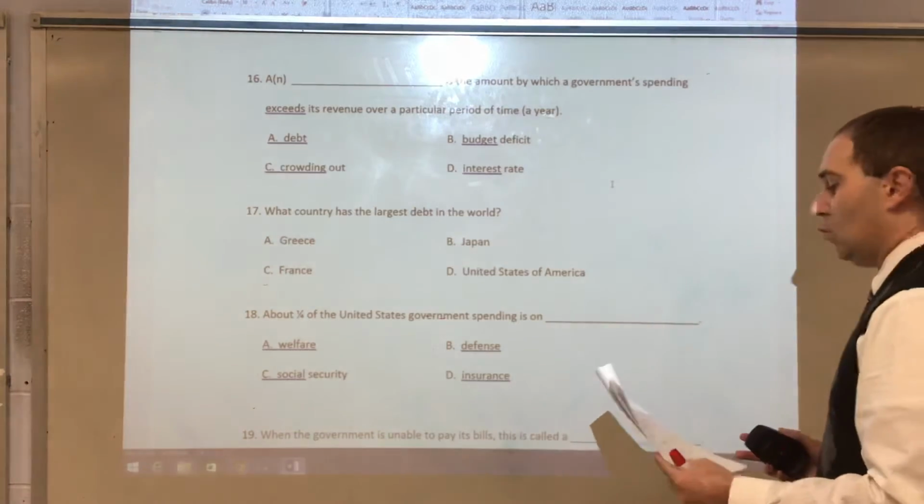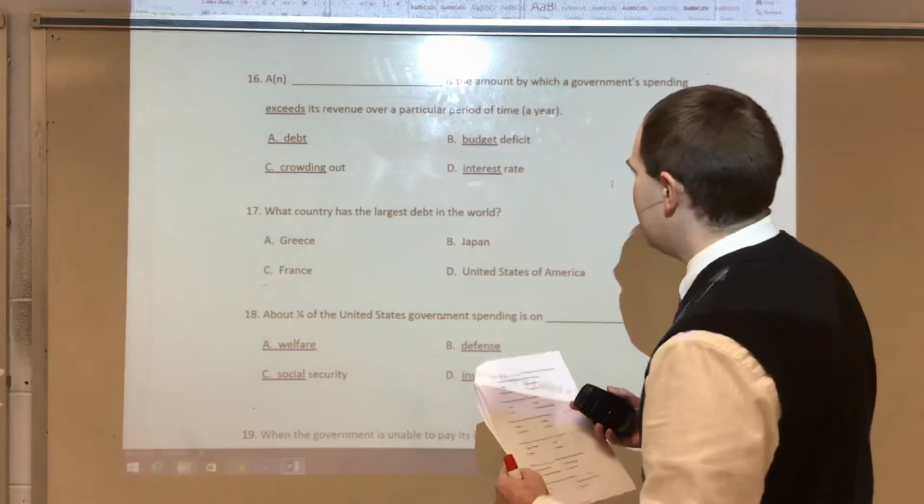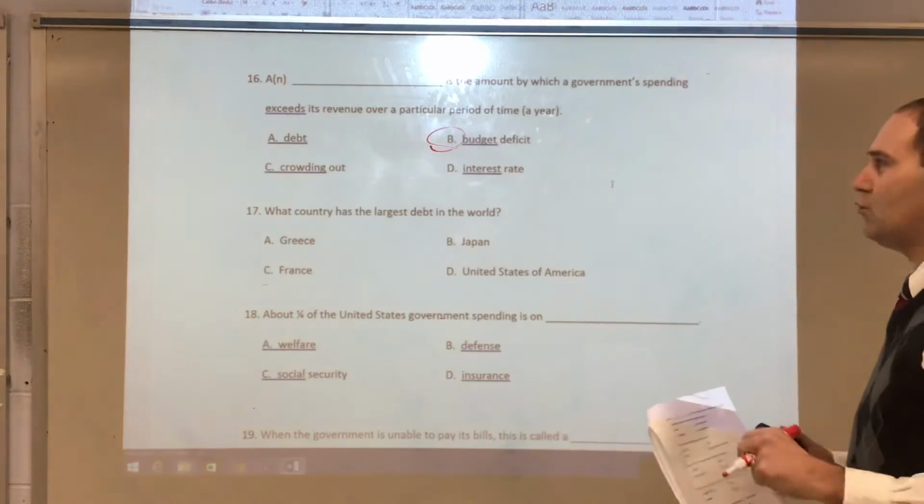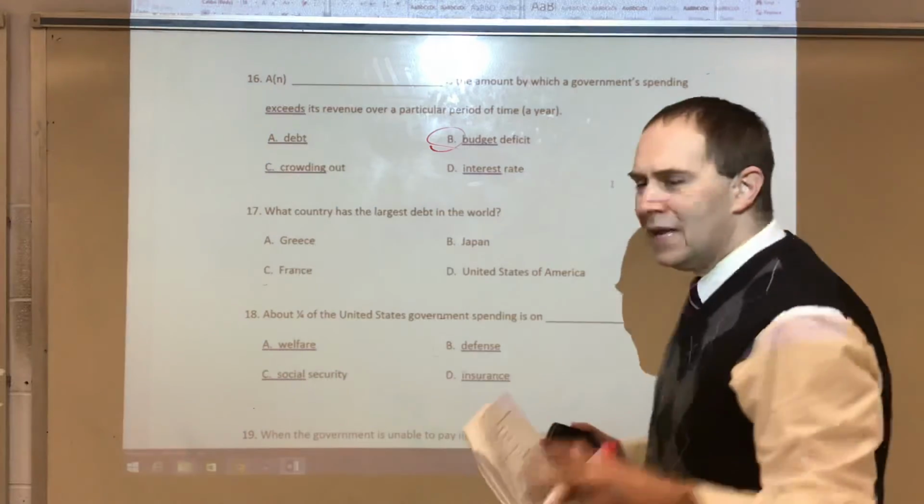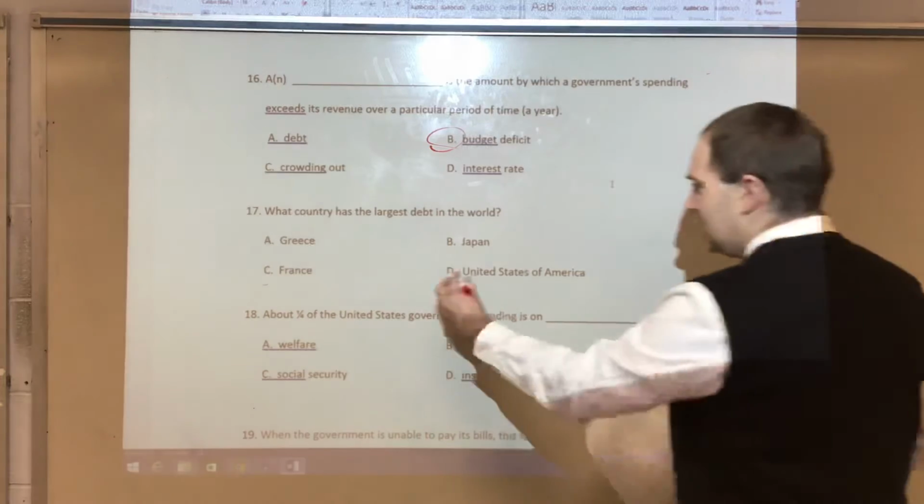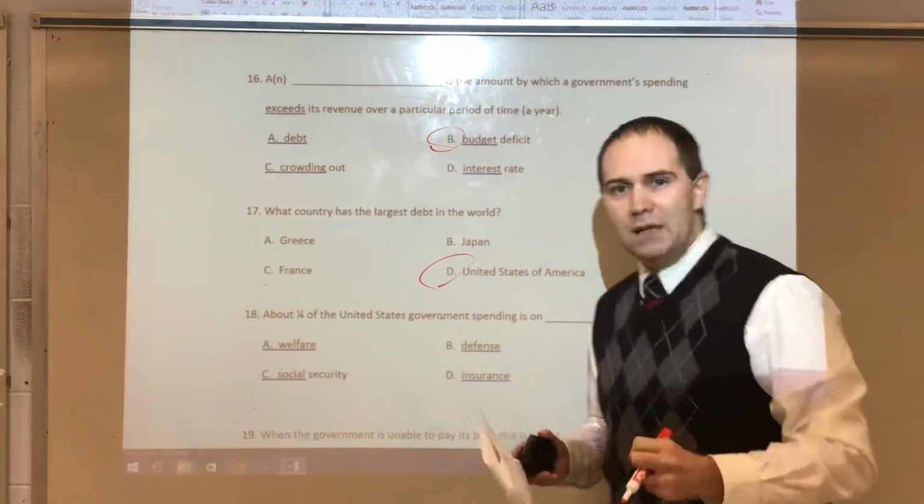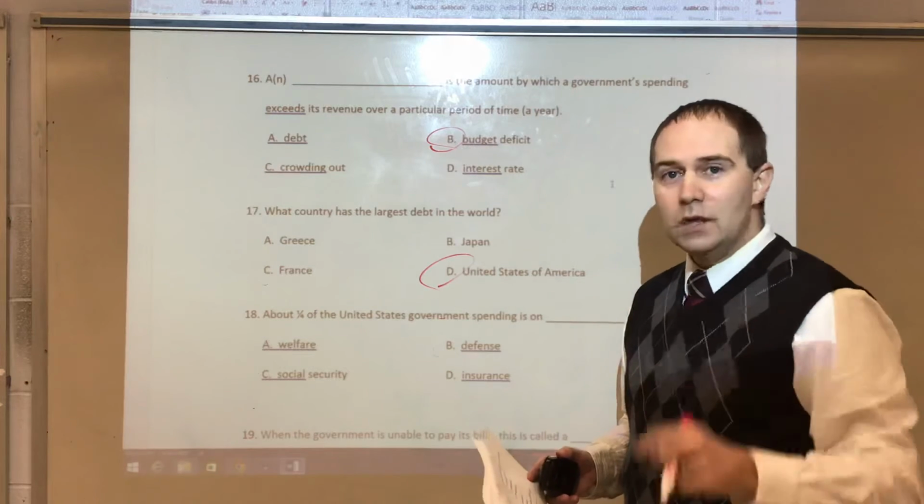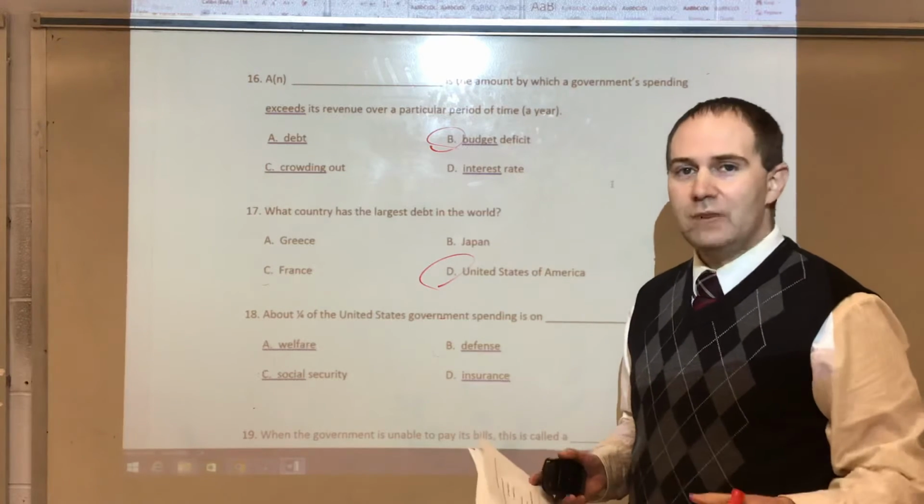16, we're looking at budget deficit. That is the amount by which a government spending exceeds its revenue over a particular period of time. Typically, we're talking about a year. What country has the largest debt in the world? That's easy. That's a good old US of A. So, if you don't like debt, then you should like austerity to get rid of debt.